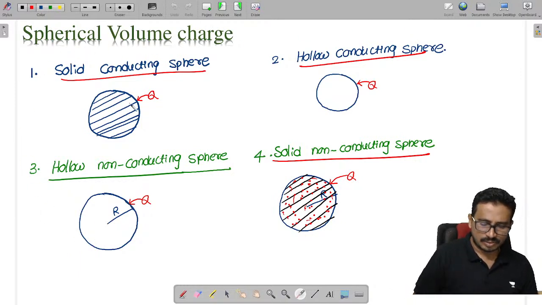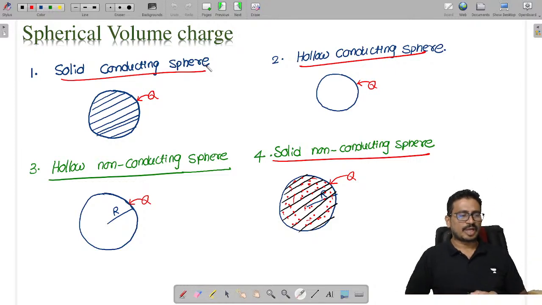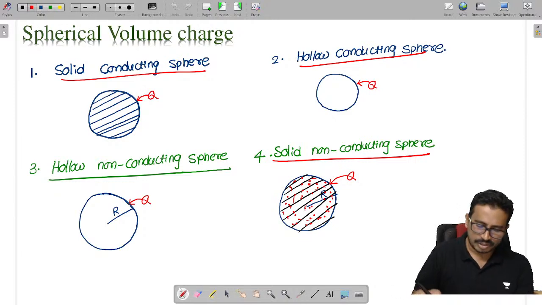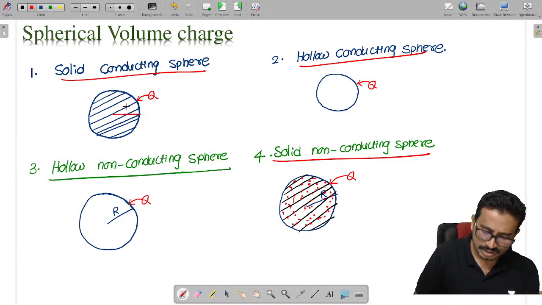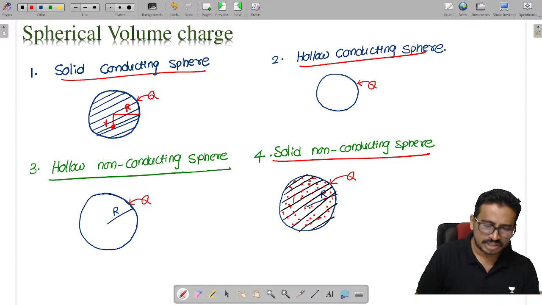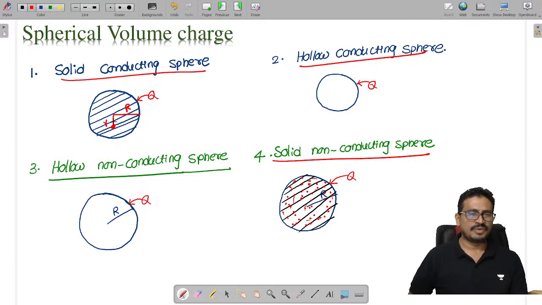For the solid conducting sphere, we discussed yesterday, while discussing the properties of a conductor, the potential analysis. If I want the potential at a point at distance small r, with the radius being capital R, whichever is bigger has to be taken. The potential inside the sphere is constant. We have the variation only outside.